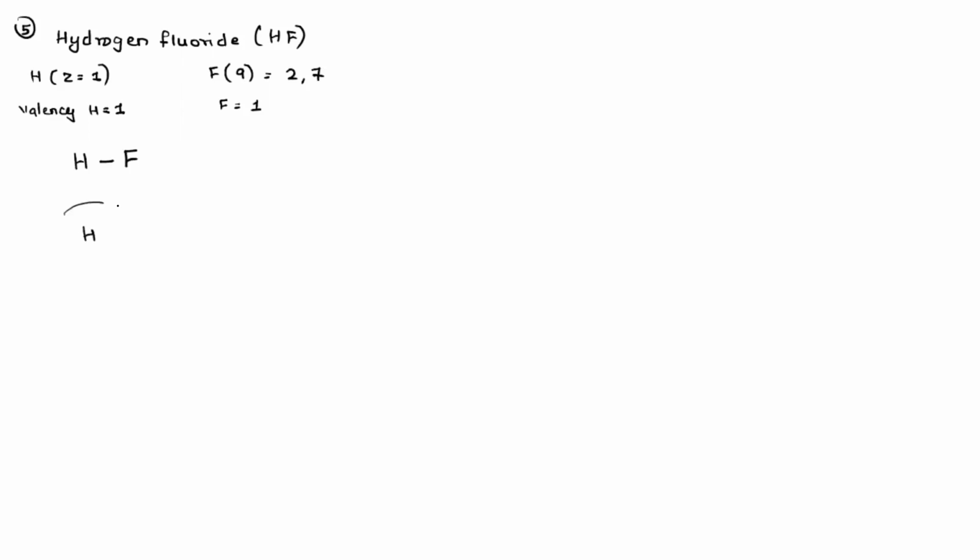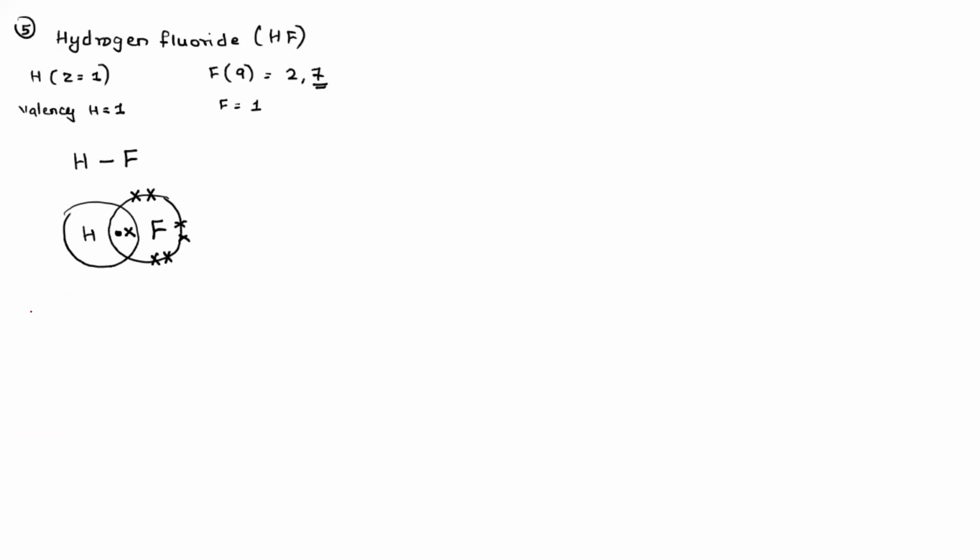So H, F. Since there is only one bond, one will be a dot and one will be a cross. From fluorine, if one electron is shared, how many more electrons are left? 6. So 1, 2, 3, 4, 5, 6. Hydrogen, the only single electron which was there, is already shared. So no more electrons are left.